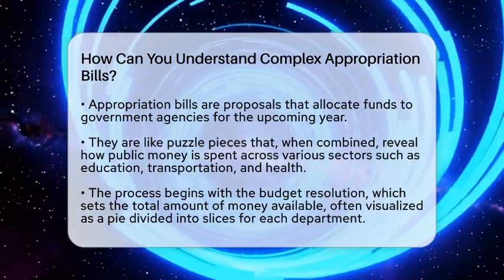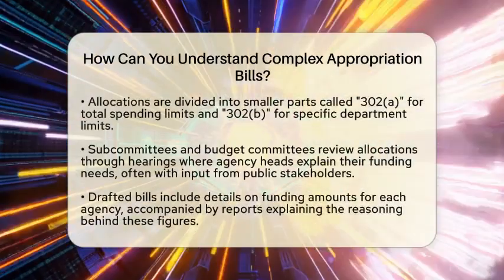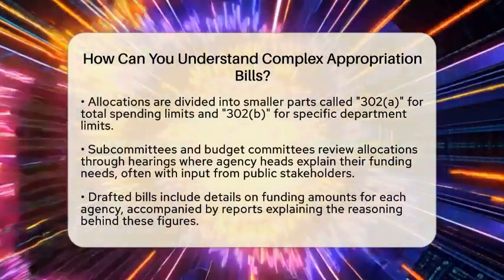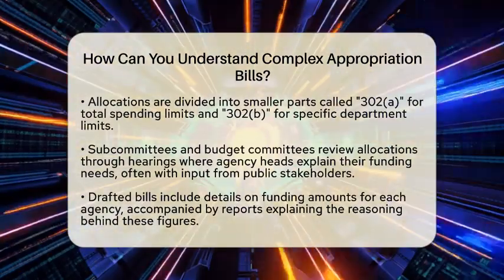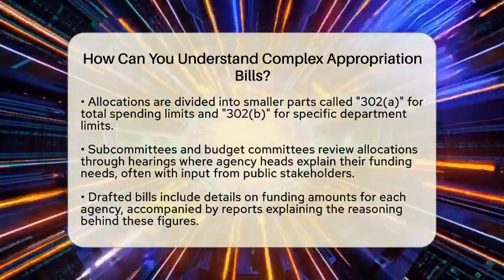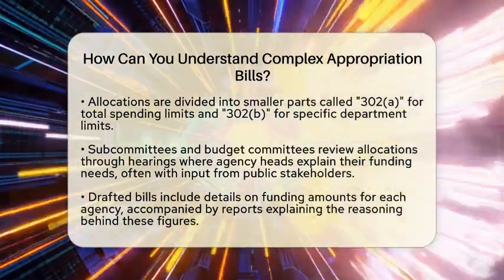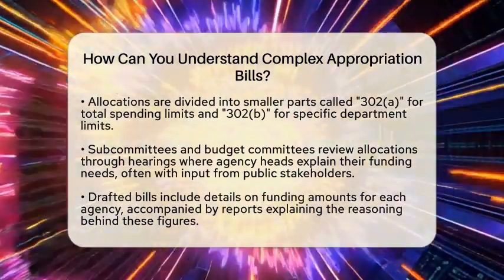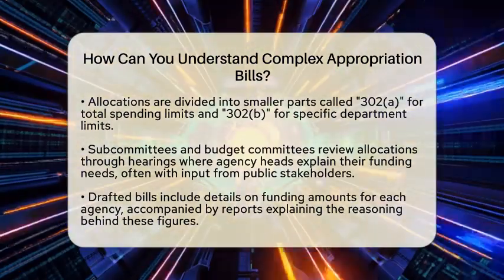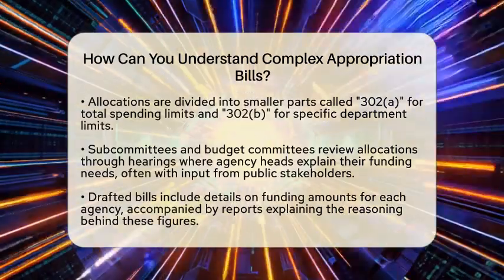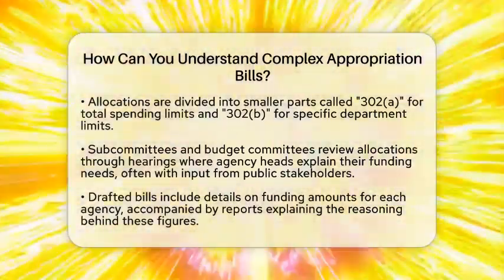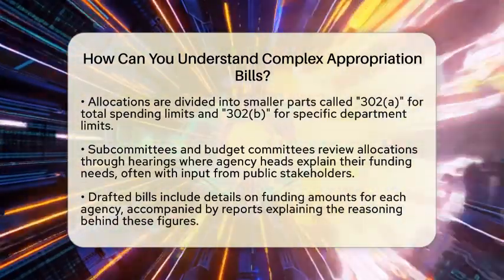For example, a state might allocate $50 million for education and $20 million for transportation. These allocations are often called 302A for the total spending limit and 302B for the specific limits for each subcommittee or department.